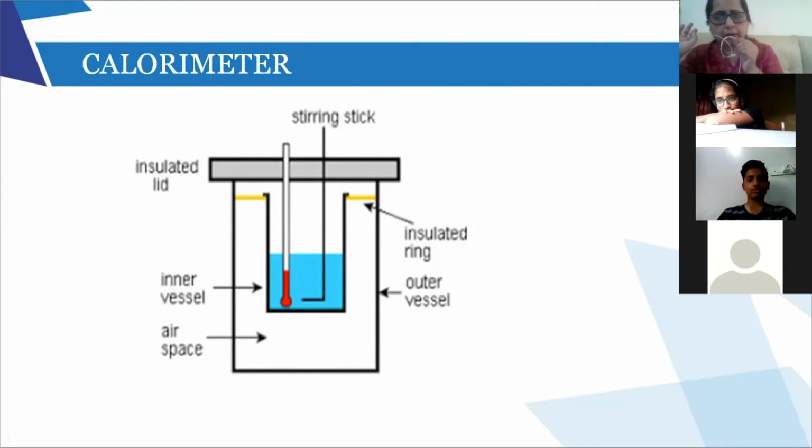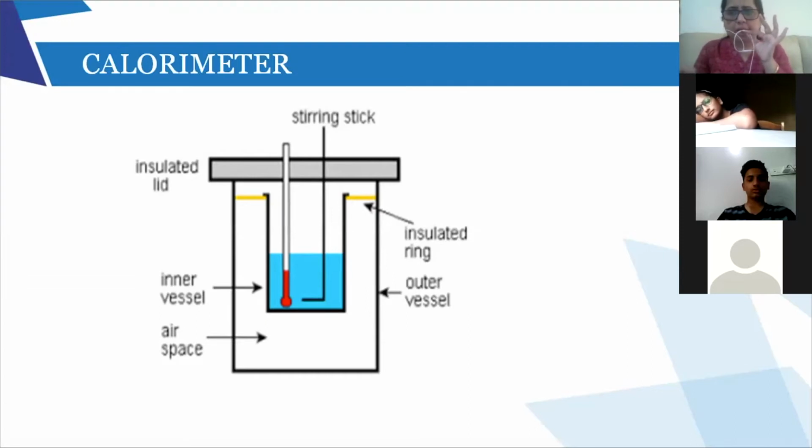What is going to happen? Copper is going to lose the heat. Okay, the copper was at, let us say, 80 degrees Celsius. Now it is put in water which is at 20 degrees Celsius. Copper is going to lose the heat. Okay, copper will lose the heat and water is going to gain the heat, right? And after that, they are going to come to a particular temperature which will be a common temperature, because copper is a hot body. The hot body will lose the heat and the cold body is going to gain the heat.